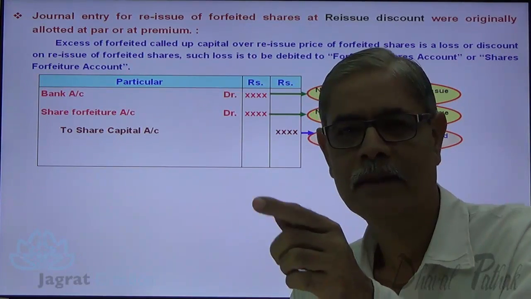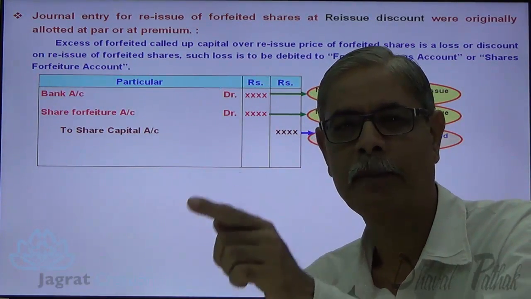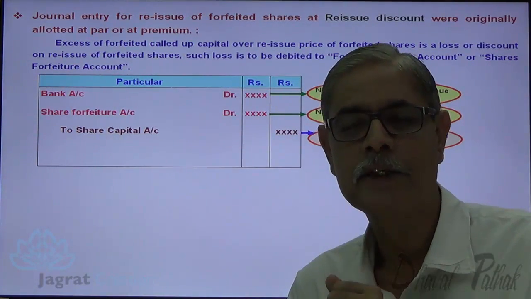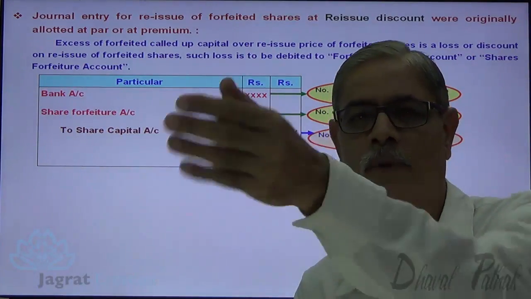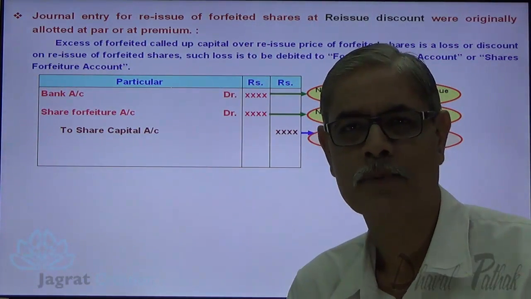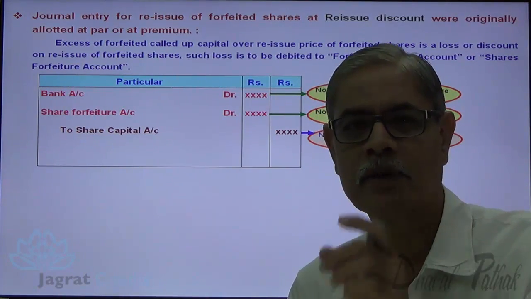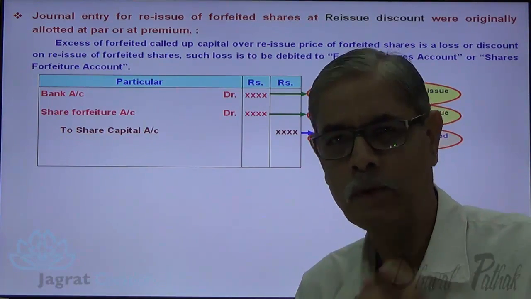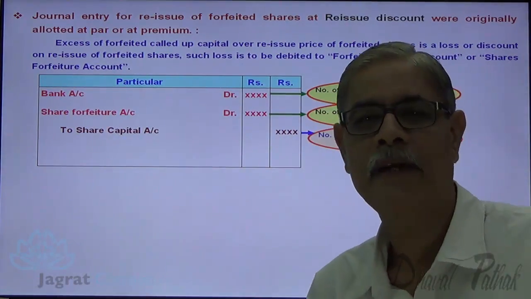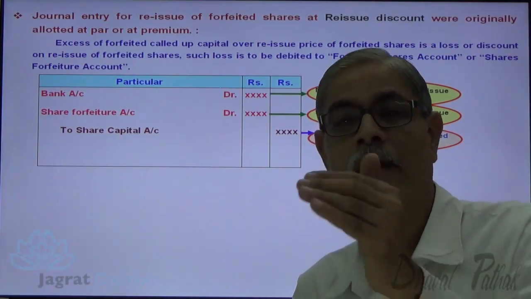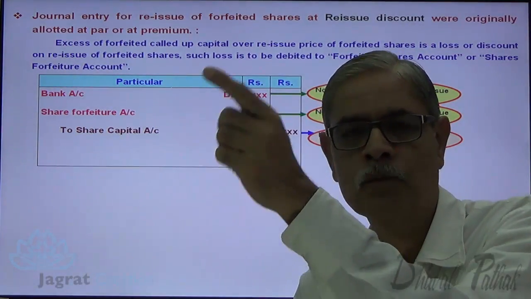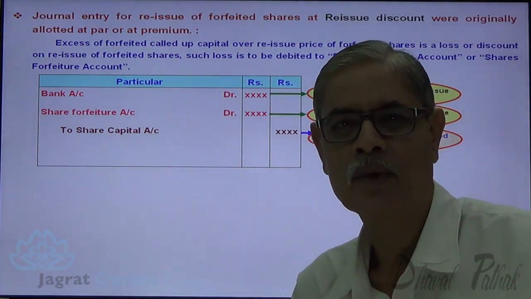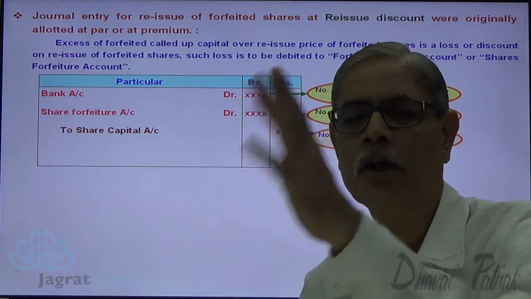Reissue price, number of shares reissued multiplied by reissue price, with that bank account is debited. As I explained to you, what is reissue discount? A special discount granted at the time of reissue of shares, reallotment of shares. That special discount has to be given out of share forfeiture income. As that special discount is to be given out of share forfeiture income, share forfeiture account is to be debited for that. And the called up capital which has been cancelled at the time of forfeiture entry, that gets credited to share capital account once again on reallotment of shares.